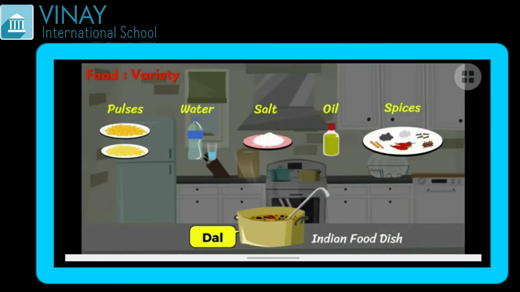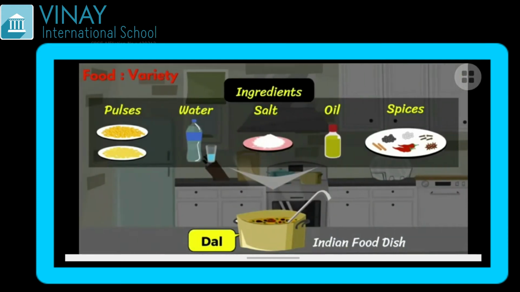Now, take one example, dal, which is a famous Indian food dish. What all things are used to prepare this dal? That are pulses, water, salt, oil, and different spices. Now, all these things which are used to make the dal are called ingredients. I hope you are clear with the word ingredients. Yes?